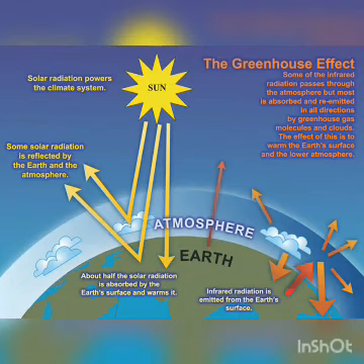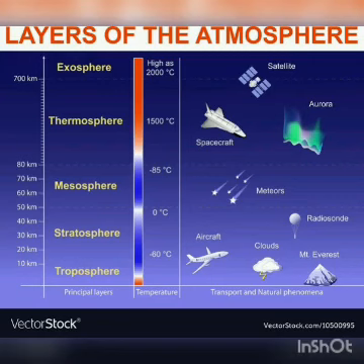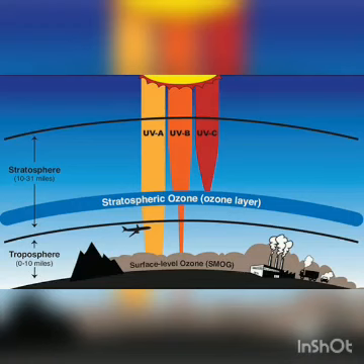radiation. Children, you know, in the troposphere, the temperature decreases with increasing altitude, whereas in the stratosphere, the temperature increases with increasing altitude. This rise in temperature in the stratosphere results because the ozone layer absorbs the ultraviolet radiation.